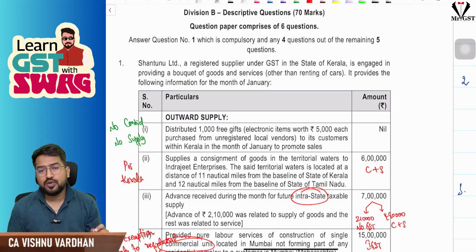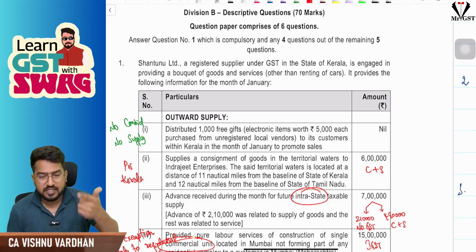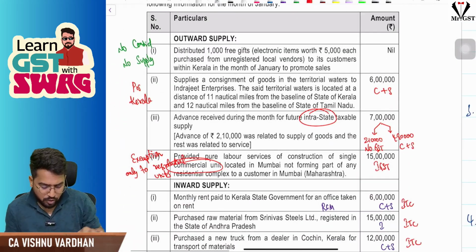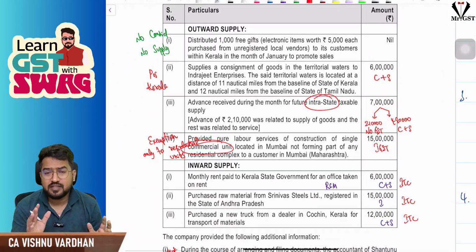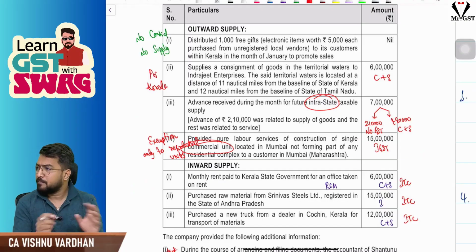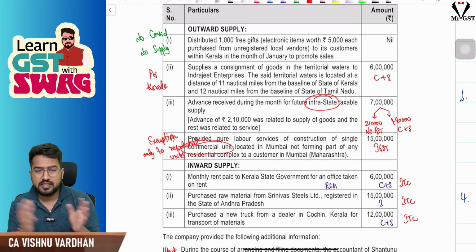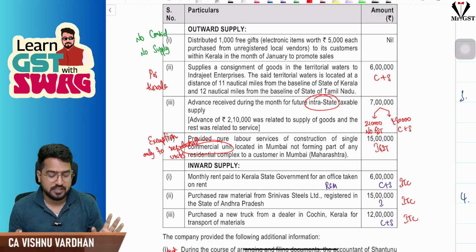When you are decoding the sales information and purchase information, you should be careful whether it is intrastate or interstate, whether it is taxable or exempt, whether it is RCM or FCM. If you have decoded properly, then in the exam also, take some pencil and eraser and make sure you write all these things in the question itself, so that while posting the information in step 1 and step 2, it will be very easy for you, right?